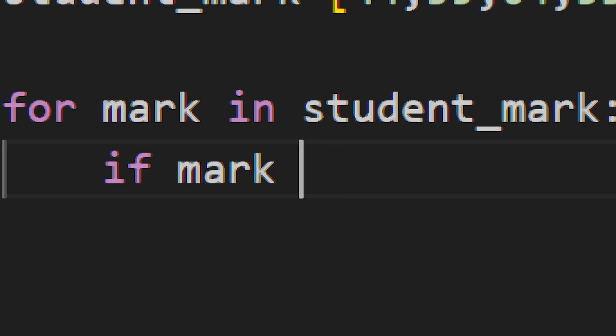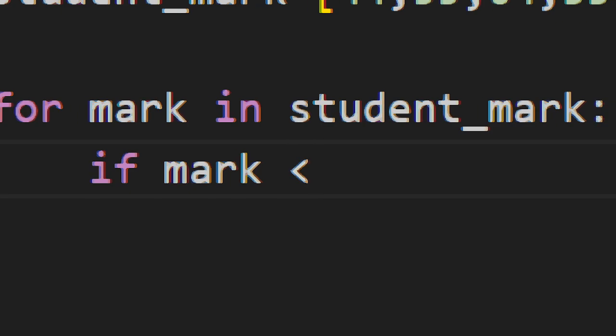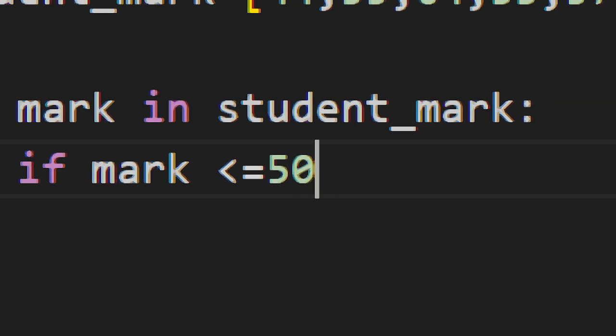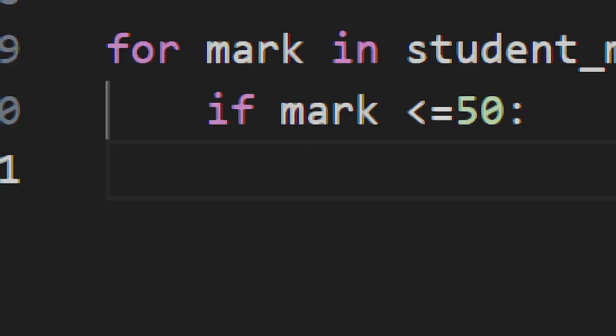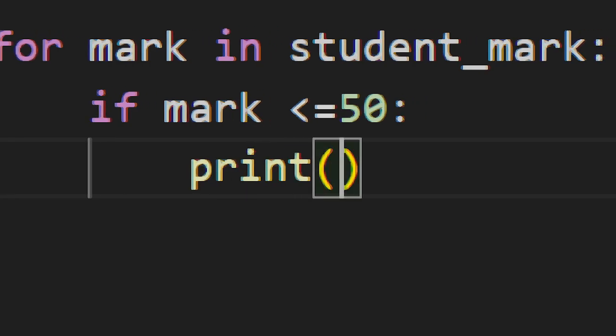Write the condition: if mark <= 50: then continue. That filters, or rejects, those students. This condition means that if the student has 50 marks or less, the student is not eligible, so we filter or skip them.